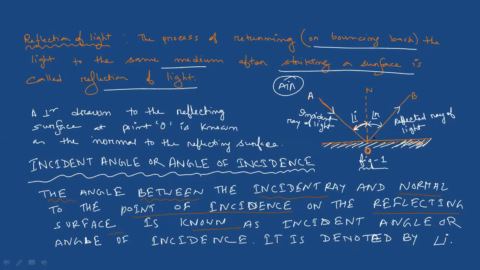Okay. We have 10 minutes, then again we will join. So finish the definition of angle of reflection, and write down it is denoted by angle small r.